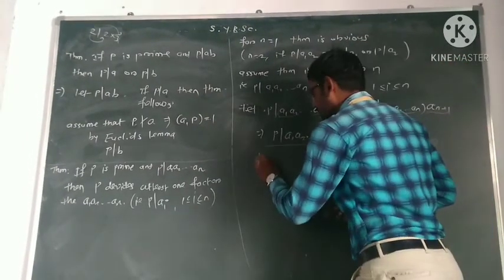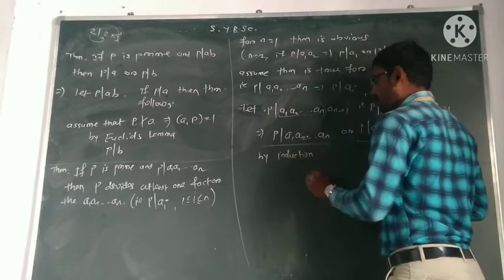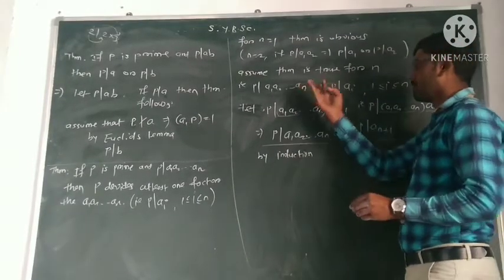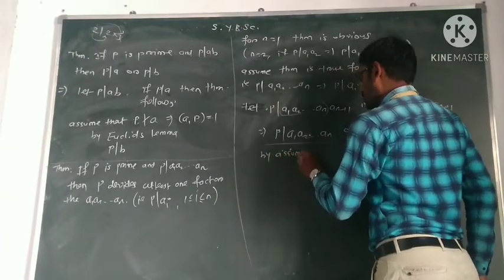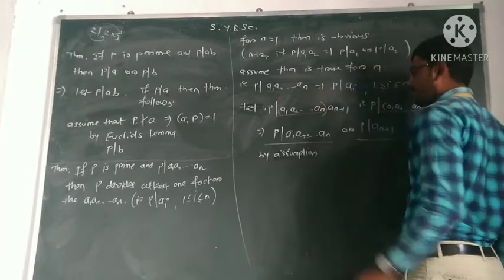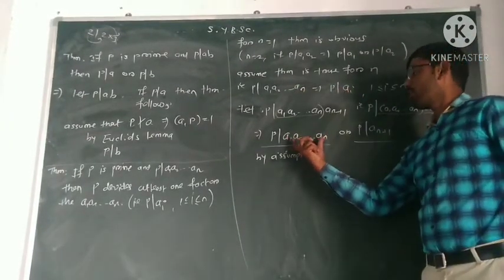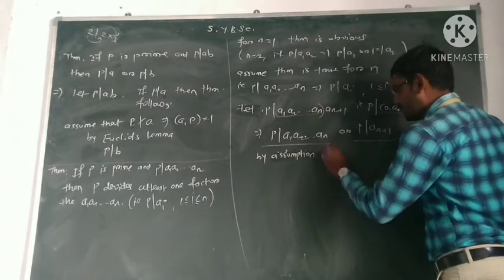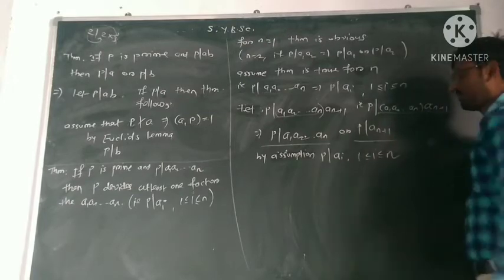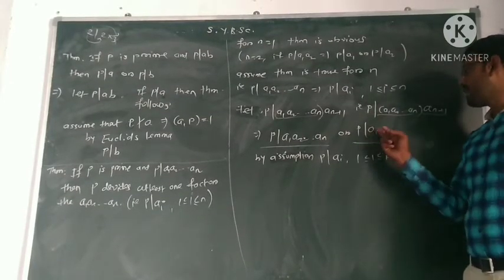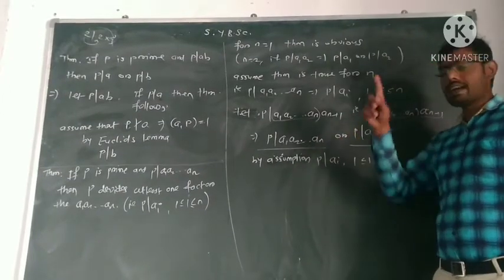By induction, or by the assumption of induction, in this process of induction, we get P must divide Ai where i lies between 1 and n. P must divide some Ai where 1 is less than or equal to i, less than or equal to n. So either P divides A(n+1) or P divides one of the A1 into An. So we get P divides at least one factor.